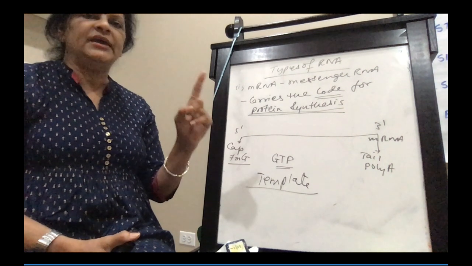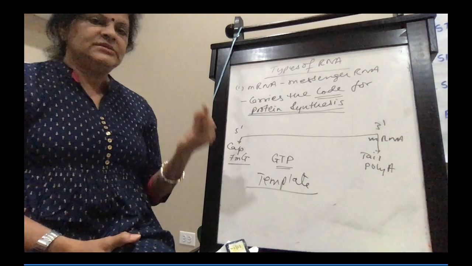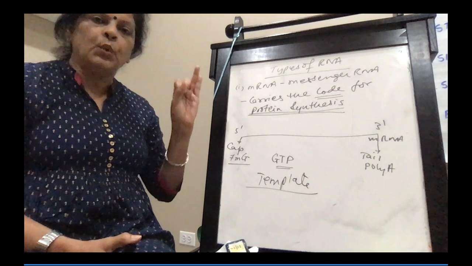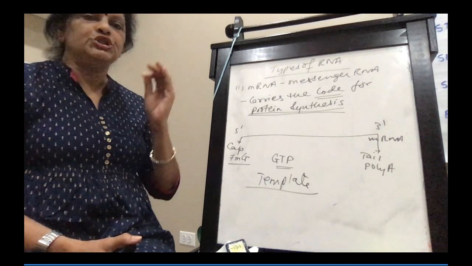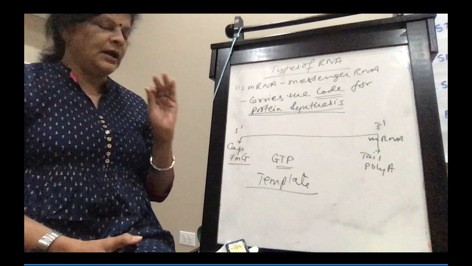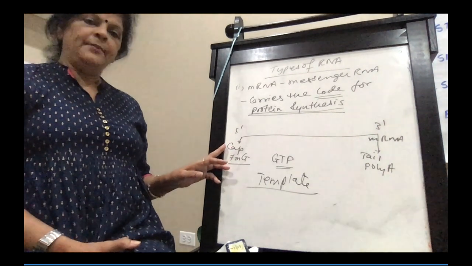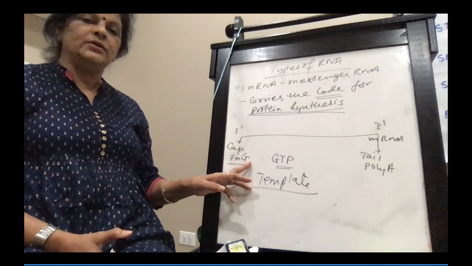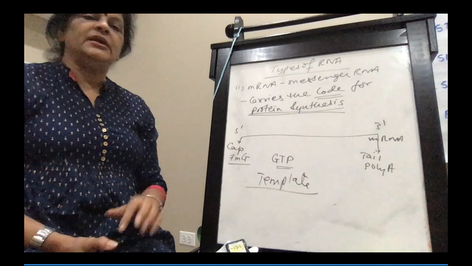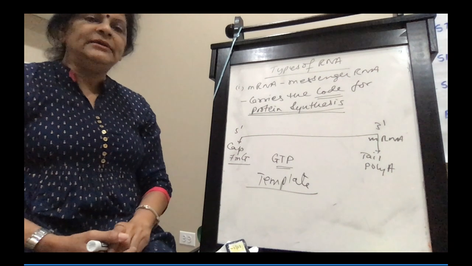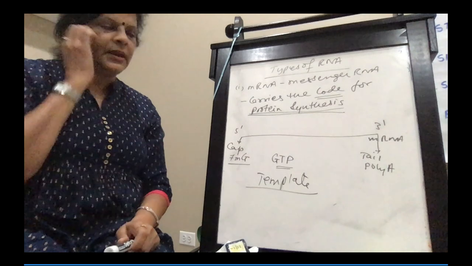So a strand of DNA will synthesize mRNA. Second, mRNA carries the code for protein synthesis. Third, mRNA is short-lived. And fourth, mRNA has a cap of 7-methyl guanosine at the 5' end, and at the 3' end it has a poly A tail. Okay, that is about mRNA.